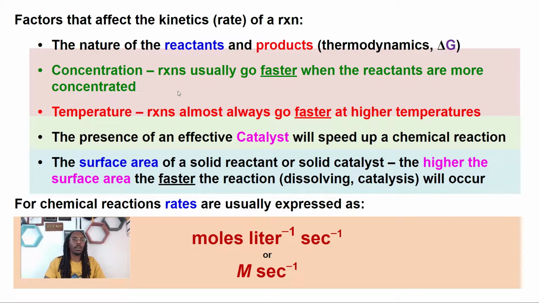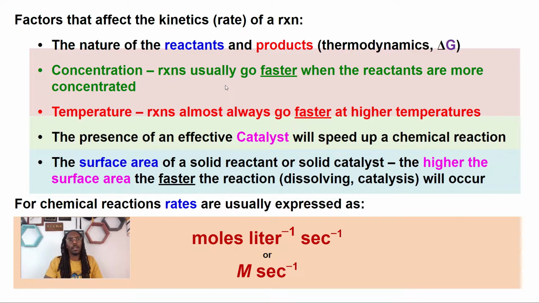The third thing that will impact your kinetic rate is temperature. When I'm talking about temperature, I'm basically talking about how reactions are most of the time going to go faster at higher temperatures. So basically, you heat up a reaction, those molecules are moving around, doing their own thing more, so it's going to speed up the overall reaction.